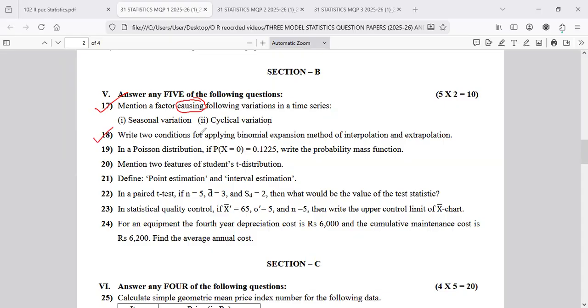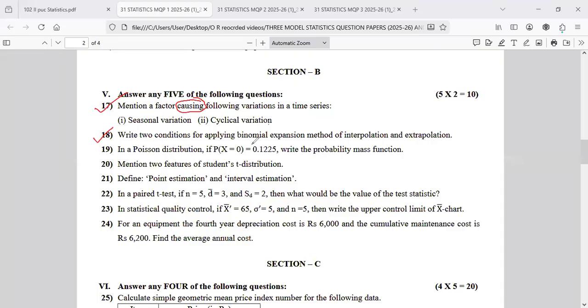Second one, the value of x for which the value of y is to be interpolated must be one of the values of x.